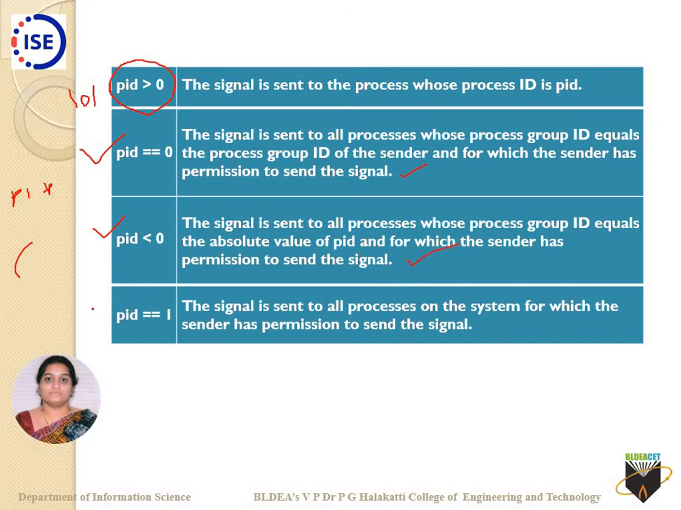And the last one is if your PID equals 1. What happens there? The signal is sent to all the processes on the system for which the sender has permission to send the signal. It will be sent to all the processes on the system, not only those referring to a process group ID or a particular PID.